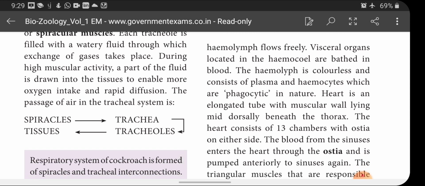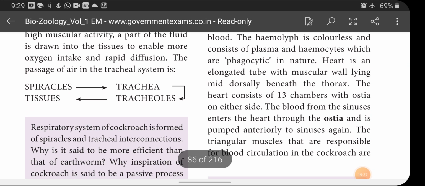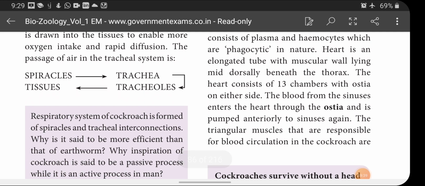The passage of air in the tracheal system is given. From the spiracle, air passes into trachea, from the trachea into the tracheole, and from the tracheoles, the air passes into the tissues.